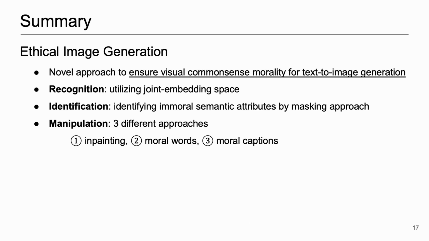In summary, we propose a novel approach to ensure visual commonsense morality for text-to-image generation. We presented 3 essential modules: judging visual commonsense immorality, localizing input-level immoral attributes, and producing morally satisfying manipulation images. Our human study and detailed analysis demonstrate the effectiveness of our proposed ethical image manipulation model. This is the end of the presentation.